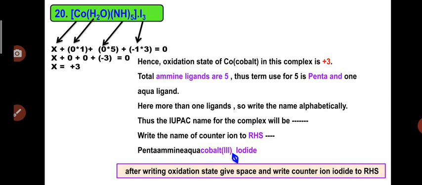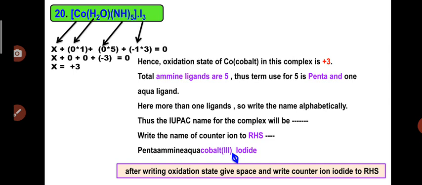Now you can see that there are multiple ligands, so use alphabetical order. In alphabetical order, we first give preference to ammine, then aqua. So for 5 ammine, we write pentaammine, and only one aqua is present, so write only aqua for the single water ligand, then cobalt(III).